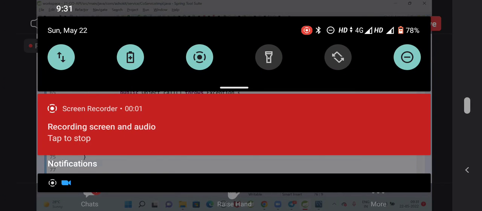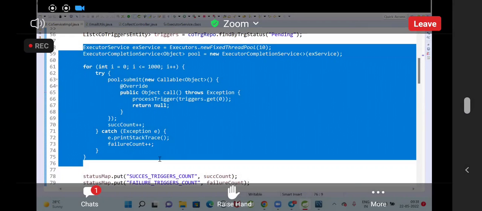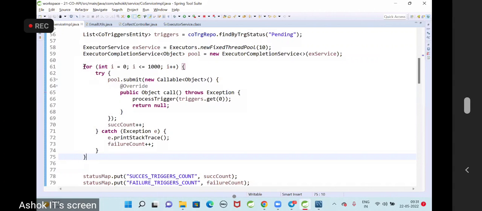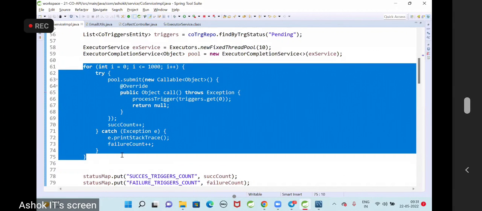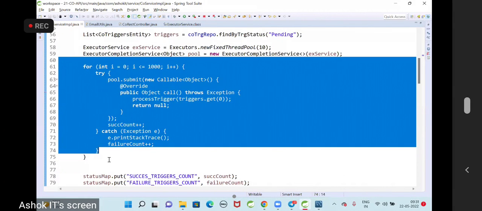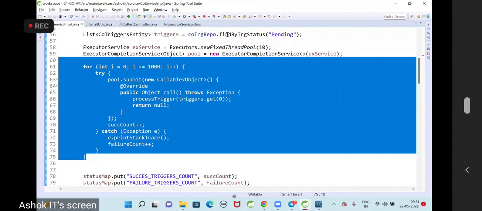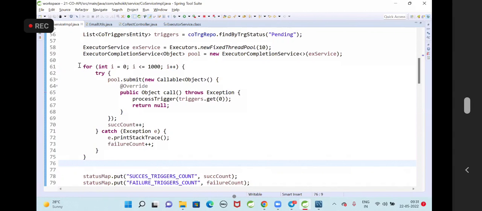Multi-threading in the project? Can you explain this scenario where you have used multi-threading in the project and how you have used it? Yes, sir. You guys understood what is the code I am writing and how I am submitting the task to the threads, and how a thread is going to process each trigger.